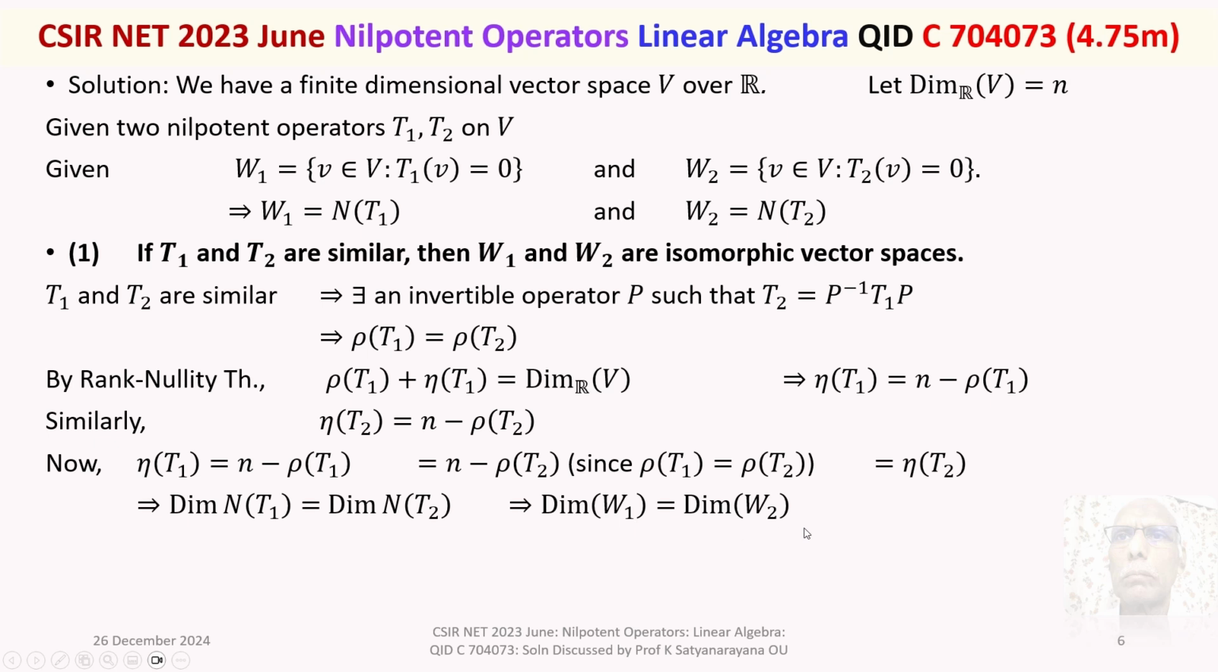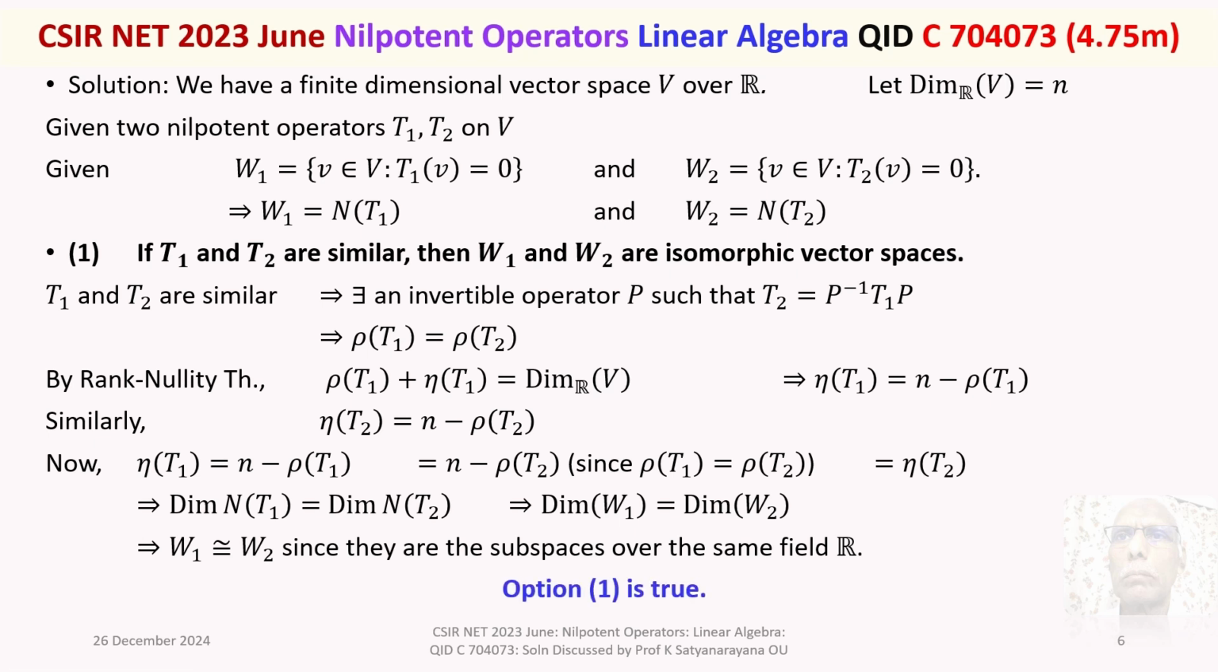But W1 and W2 are vector spaces over the same field R. Therefore, they must be isomorphic. W1 is isomorphic to W2 since they are vector spaces of the same dimension over the same field R. Thus, the option 1 is true. Right. We move on to the next option in the next slide.